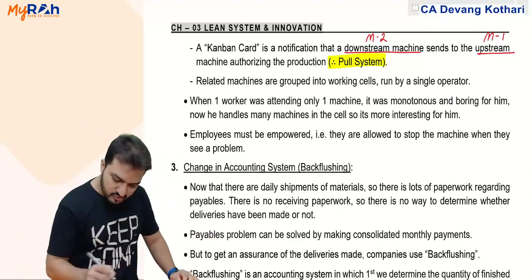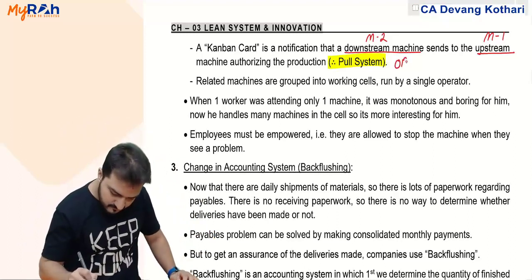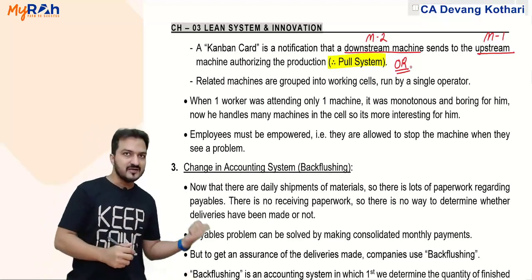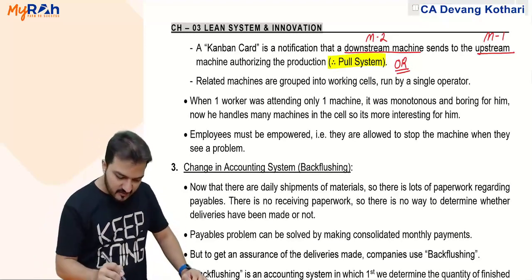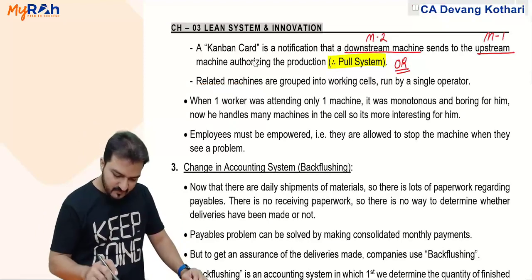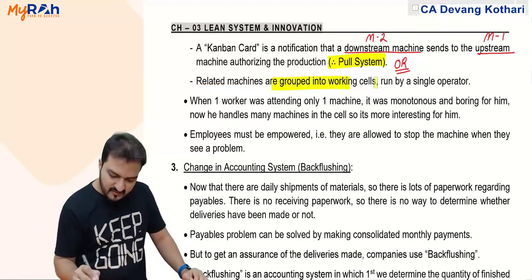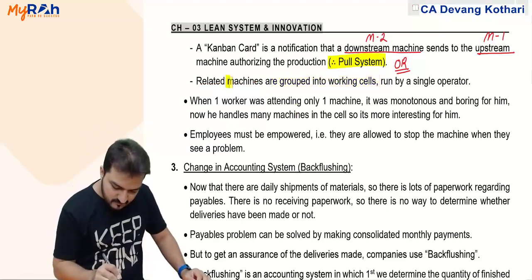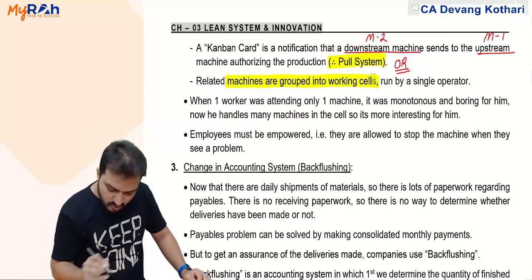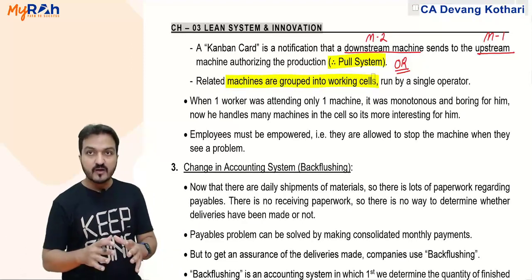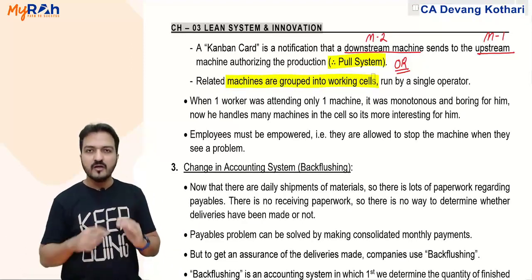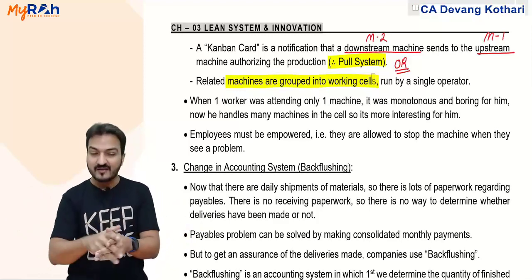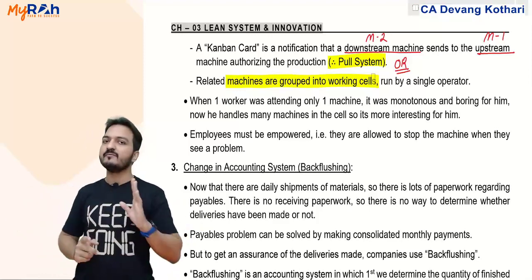Now the second method to solve this problem, which will be described in more detail later. The second method is that related machines can be grouped together into a working cell run by a single operator, meaning more than one machine is brought together into one cell, and that one cell is operated by one person only.